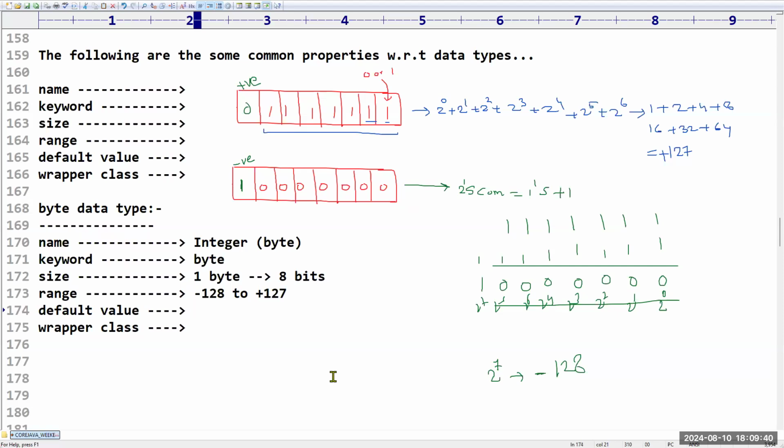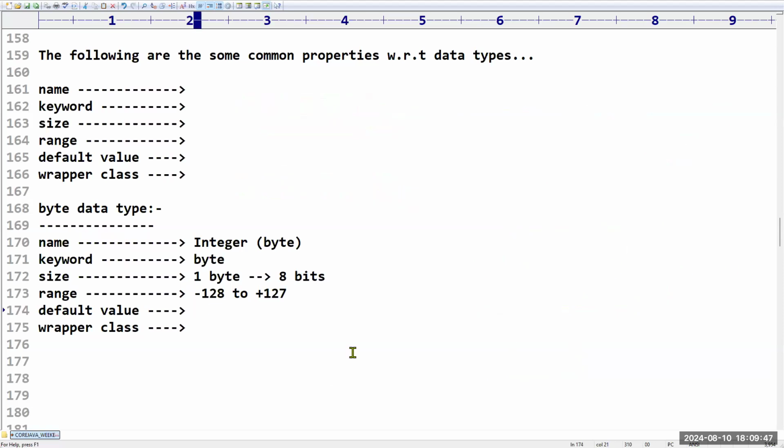Yes, sir. Then, sir, what is the default value? Sir, I declared one byte, but I didn't provide a value. No problem. In other programming languages like C and C++, if you declare any data type and don't give an initial value, it takes a garbage value. But in Java, if you are not providing any value for byte, don't worry, it is going to take 0. Sir, are you clear with this?